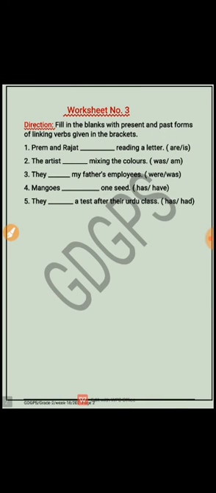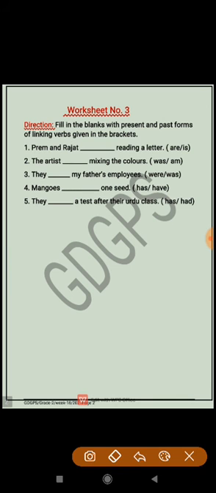Now let's move to the worksheet. You have to fill in the blanks with present and past forms of linking verbs given in the brackets. I'll help you with the first two and you will complete the rest of the sentences yourself. Prem and Rajat dash reading a letter.